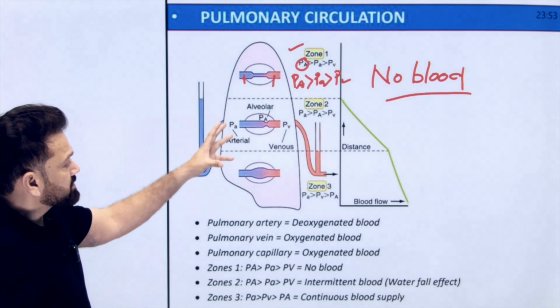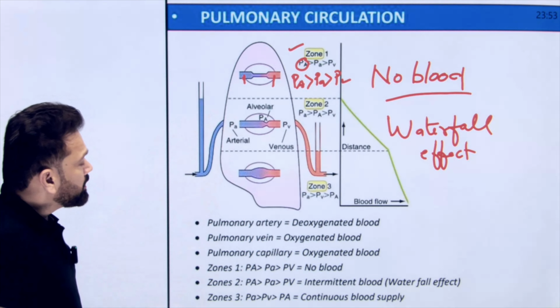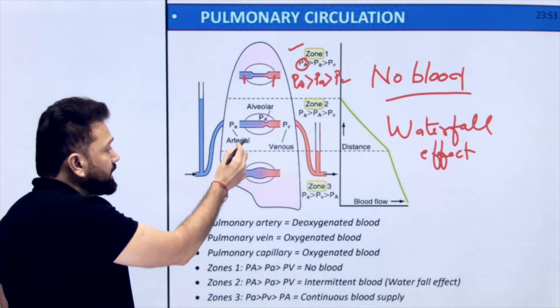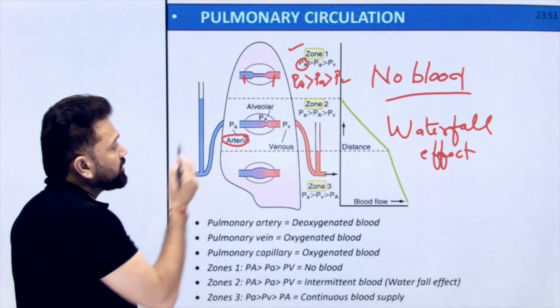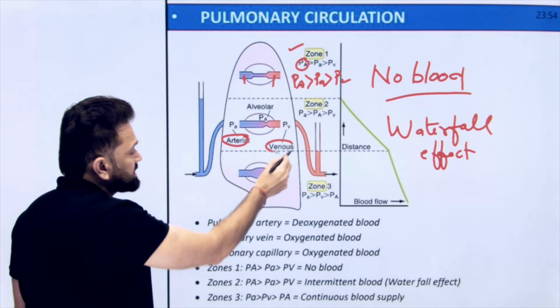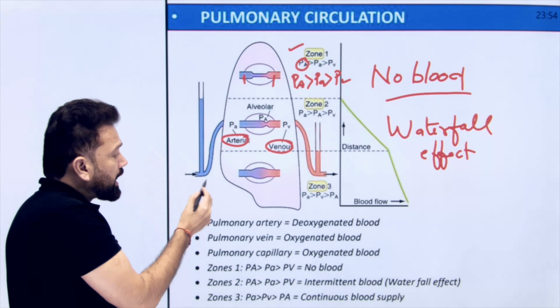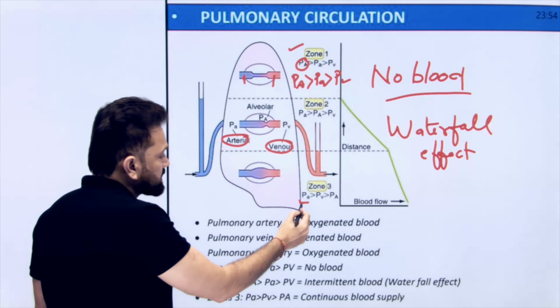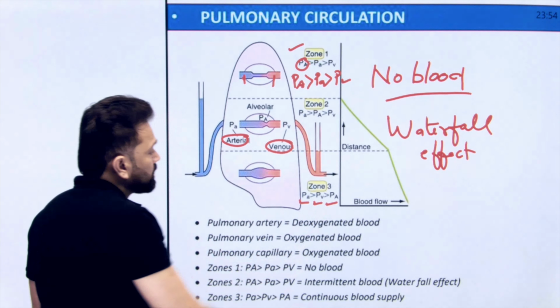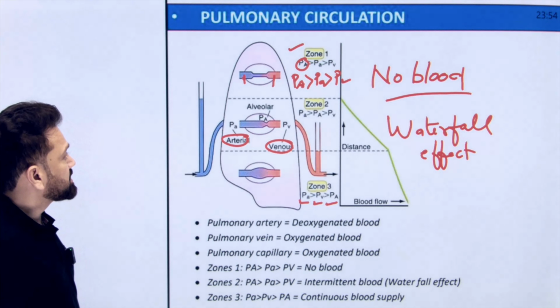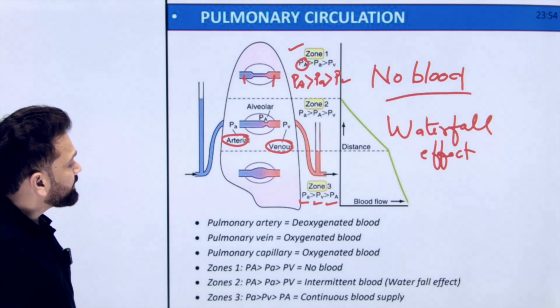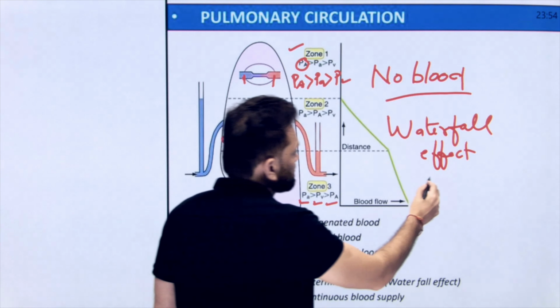So now you can see here in Zone 1, PA greater than Pa greater than Pv. In Zone 2, Pa, arterial pressure, is more than alveolar pressure and venous is the least. But in Zone 3, alveoli are very small. So arterial pressure is greatest, then comes vein and then comes alveoli. So now the vessels will not be compressed, and blood flow in Zone 3 will be continuous blood flow.